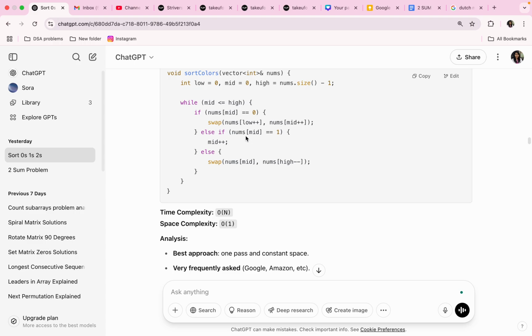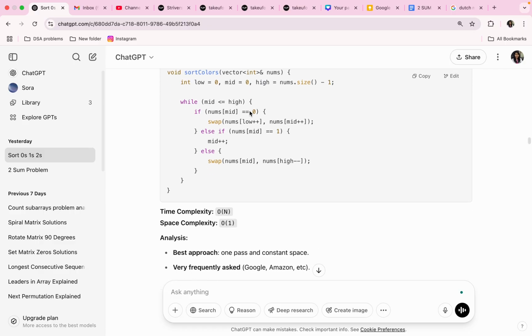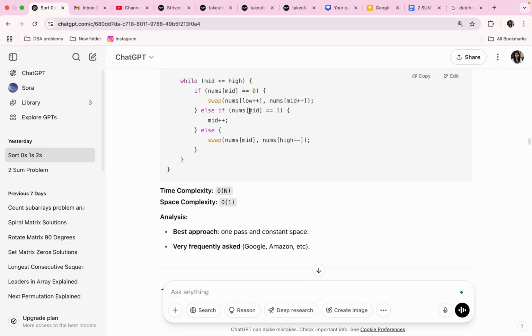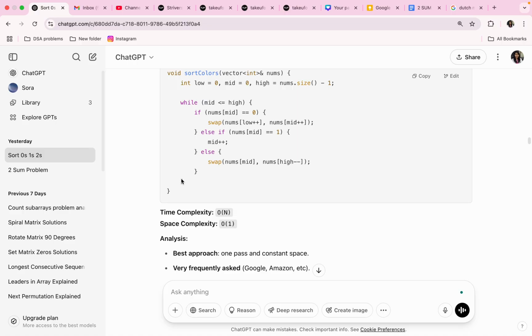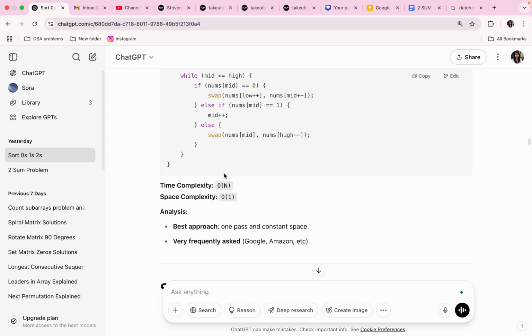Else if nums of mid equal to 1, just mid plus plus. Else swap nums of mid with nums of high minus minus. Then just close all three blocks, and we are not returning anything. Void is the return type.